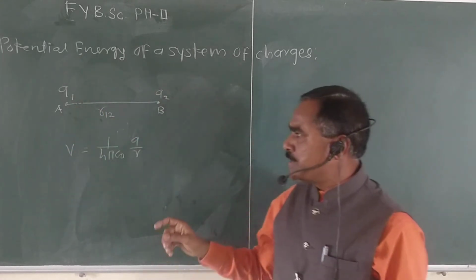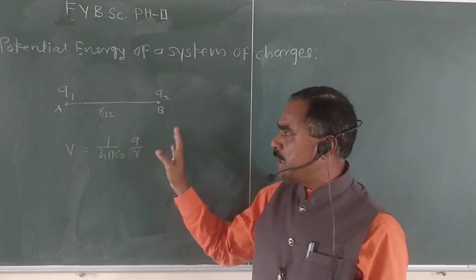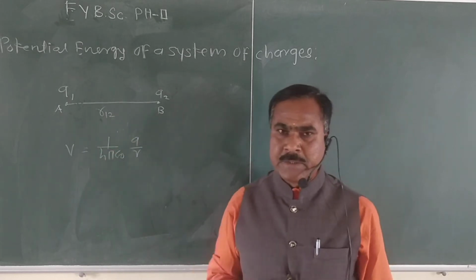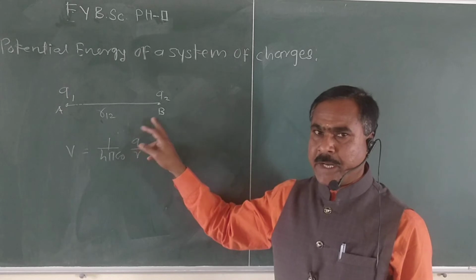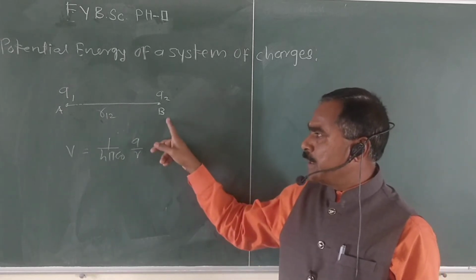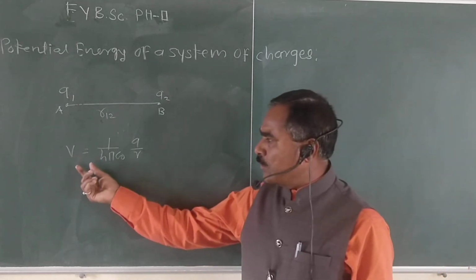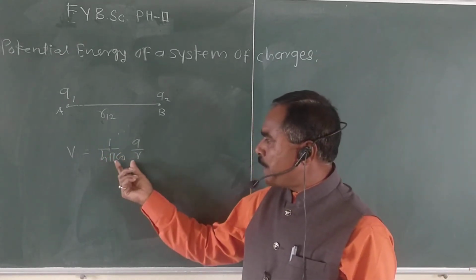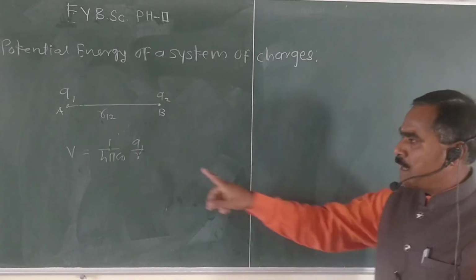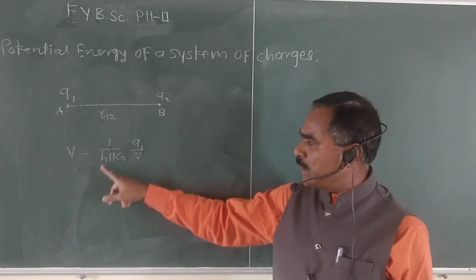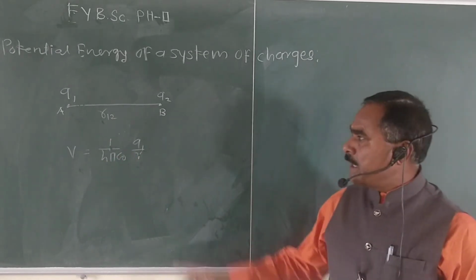When we bring this charge to point A, then this charge produces an electric field around it, in this region. Then the electric potential at point B due to charge Q1, we write as V equal to 1 upon 4 pi epsilon Q1 upon R.